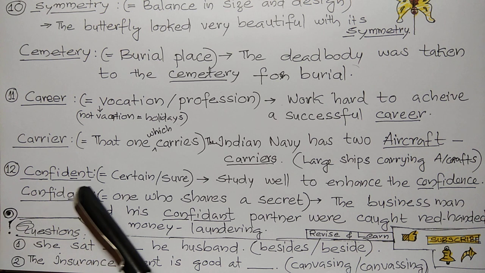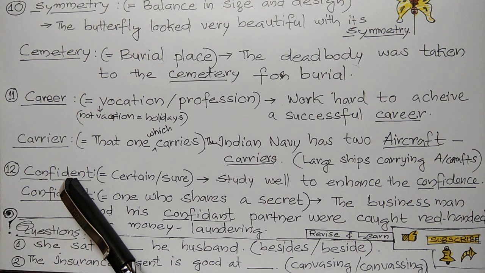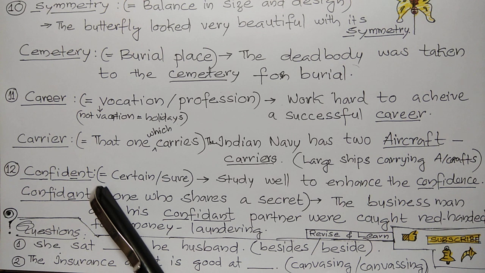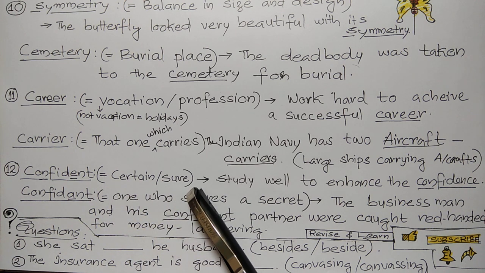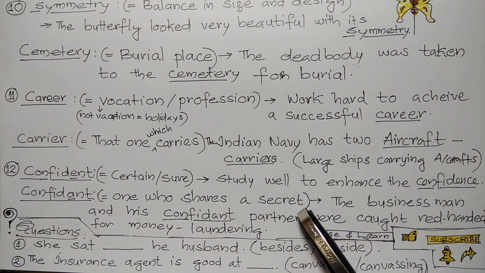12th, confident, confidant. Only the difference of an E and A. Here it is E, here it is A. Confident means certain or sure. Second one, confidant, means one who shares a secret.